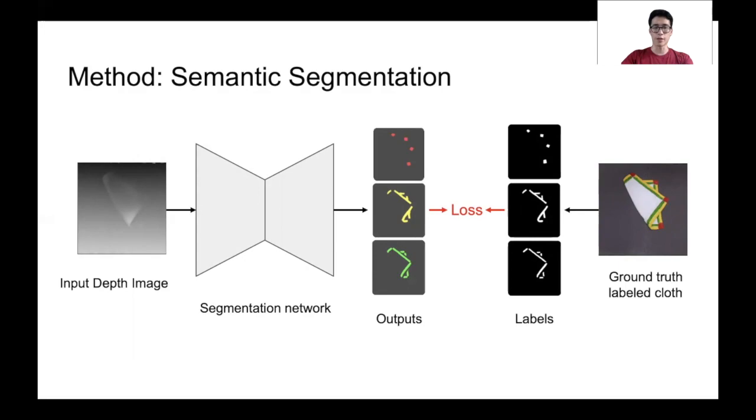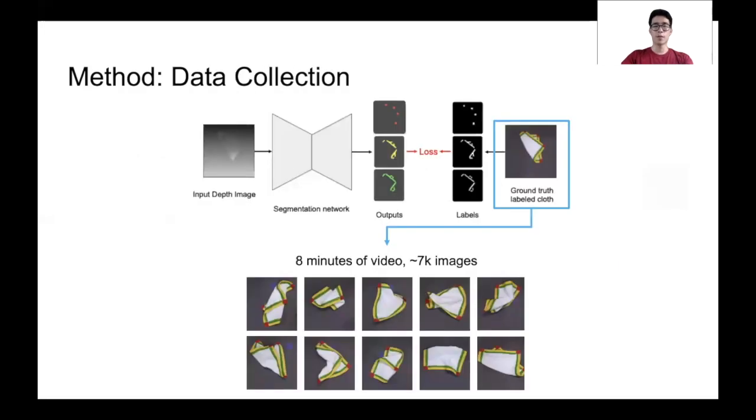the cloth edge. To form the dataset, we collect 8 minutes of video, or approximately 7,000 images, in which a human manipulates the painted cloth. Example images from the dataset are shown. This training method does not require expensive human annotations for each image, as we programmatically extract ground truth labels using color. The data collection could be further automated by having our robot arm manipulate the cloth in a self-supervised manner.